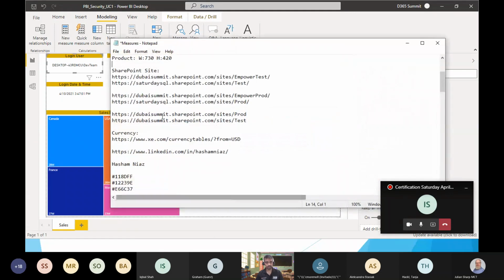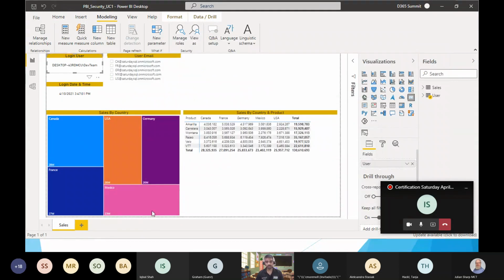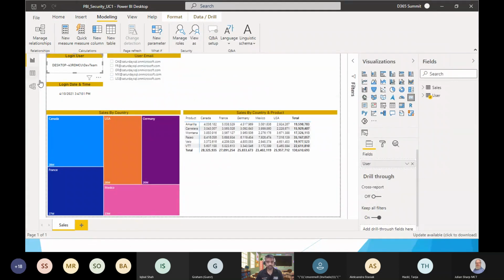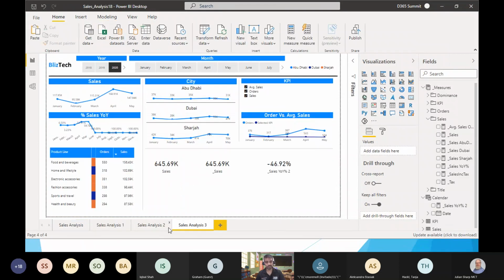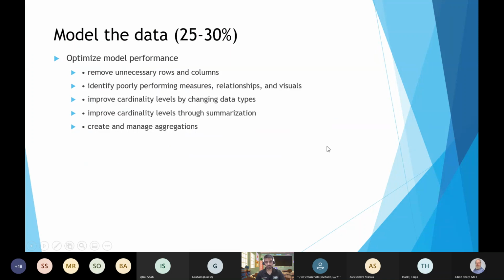I am copying this one for now because I know I'll be requiring this email address later on. So now moving to the more complex, because this is one-to-one mapping. This is not the scenario which you will be requiring in the production environment. In the production environment, you will be having more advanced level kind of problems.